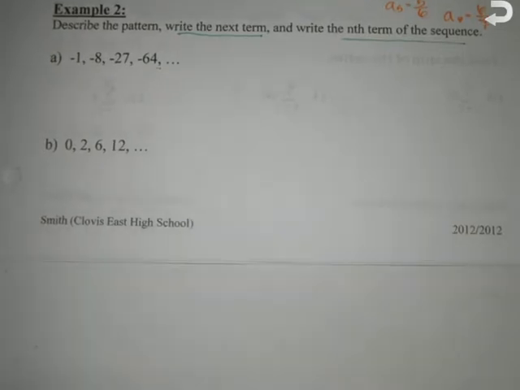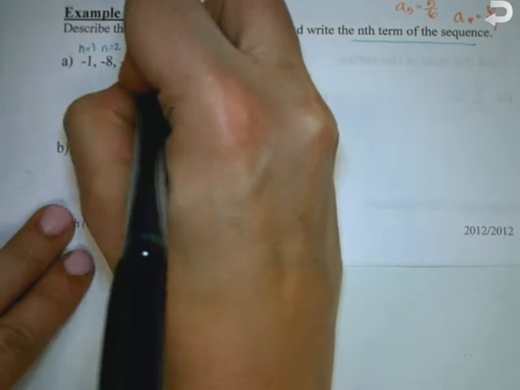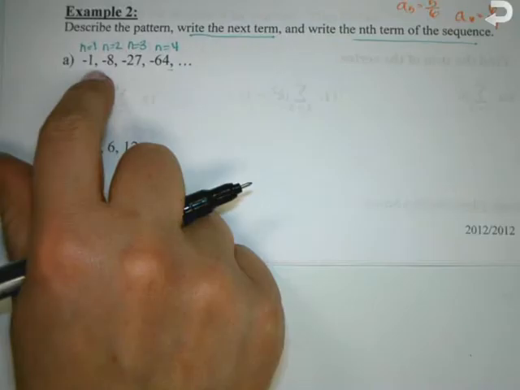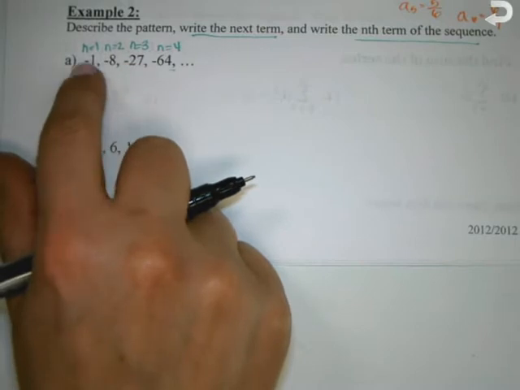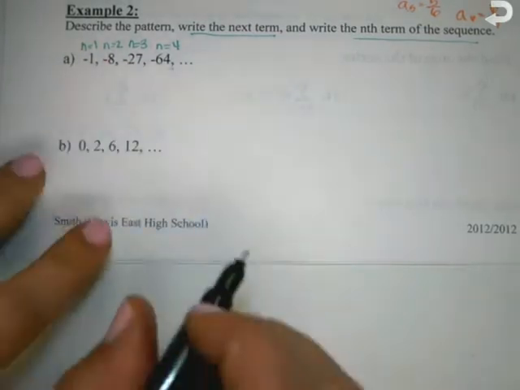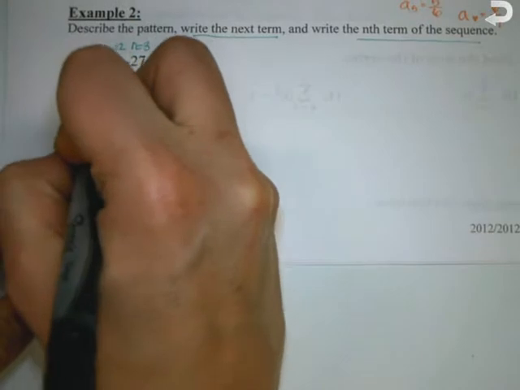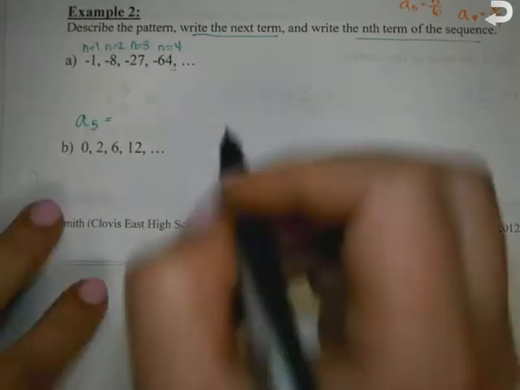N equals 1, N equals 2, N equals 3, N equals 4. It always starts at 1 unless they tell you otherwise. So we're given 4 terms so far. I want you to find a sub 5, the next term, and then also the equation in general terms, a sub n.